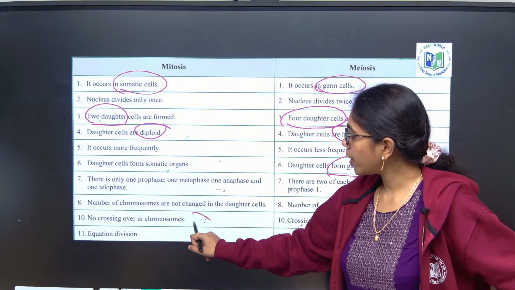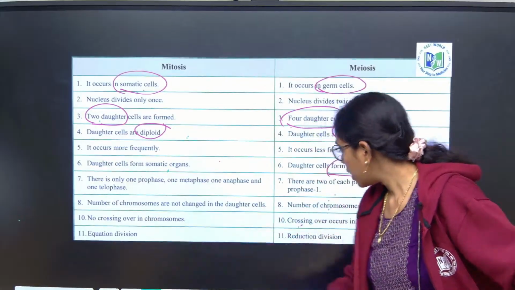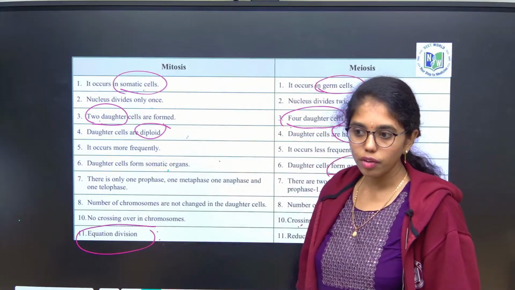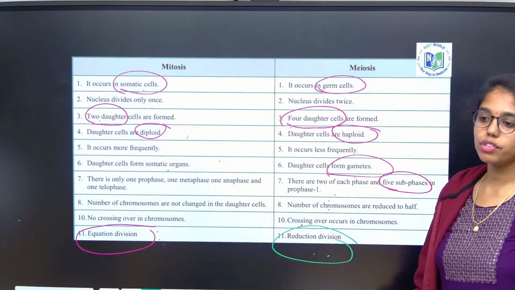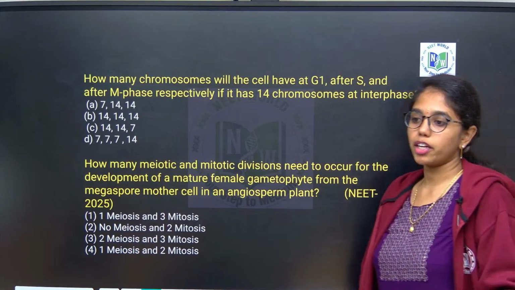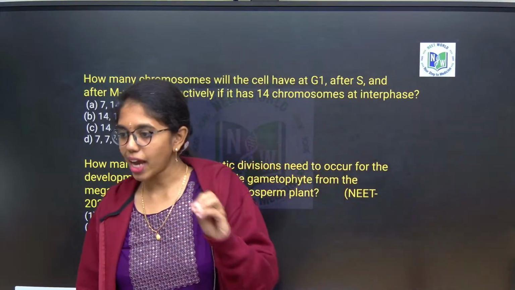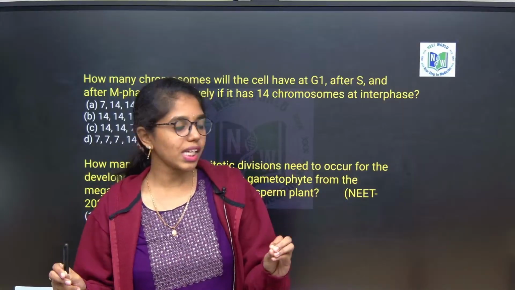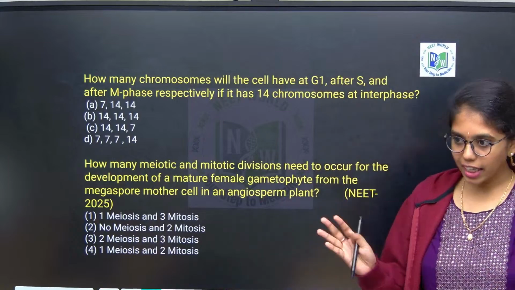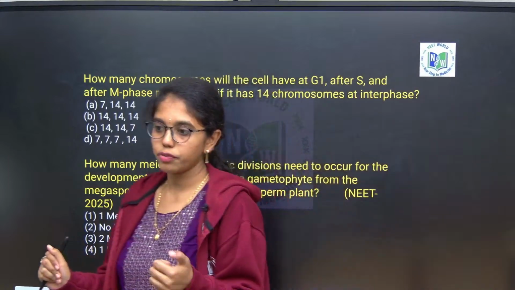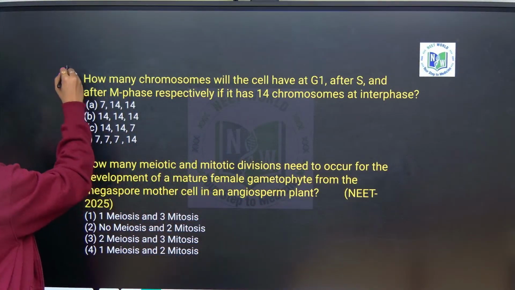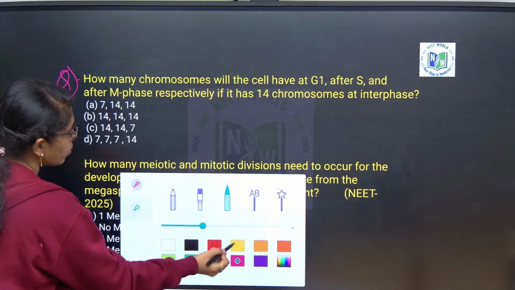There is no crossing over in mitosis. Next, in meiosis crossing over occurs. Mitosis is called equational division because there is no reduction of chromosome number. Meiosis is called reductional division because there is reduction in chromosome number. These are the differences between mitosis and meiosis. So, the entire chapter I have put in front of you within just half an hour, or 40 minutes. It is clear to you, no? Now we will solve a few questions, some of them NEET PYQs, some of them statement based. Let us get started. First question, answer this. Online students can also answer.